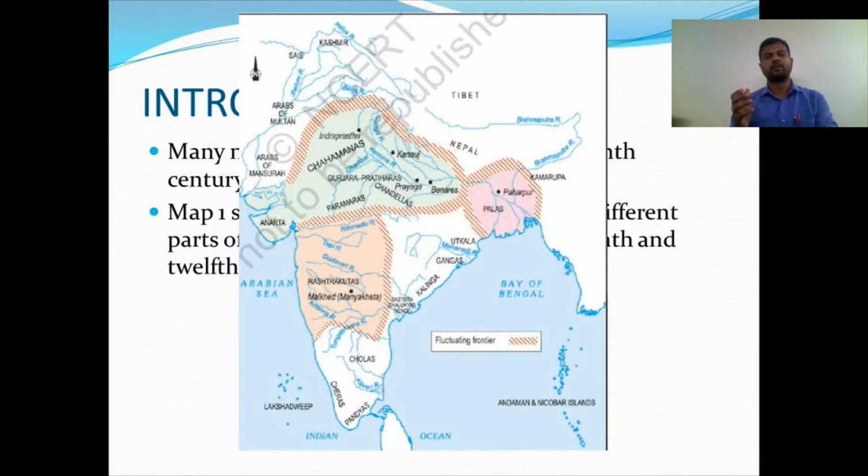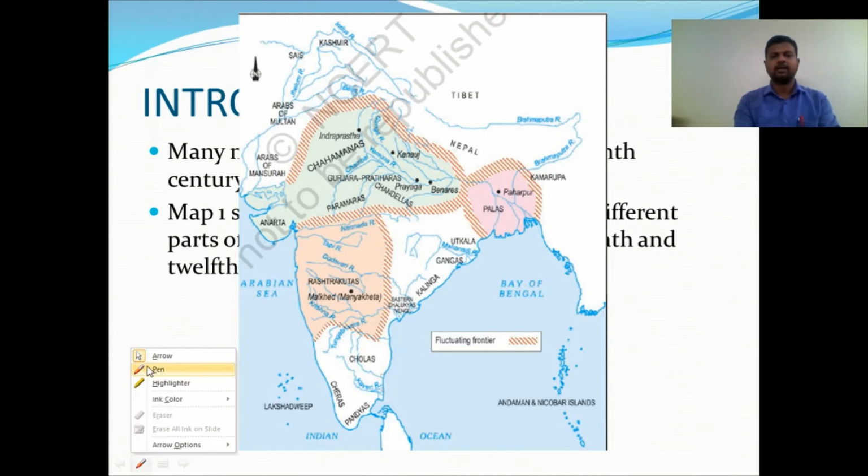How did they establish themselves? Before that, just understand here, dear children. Here you can see the marks which I have drawn.